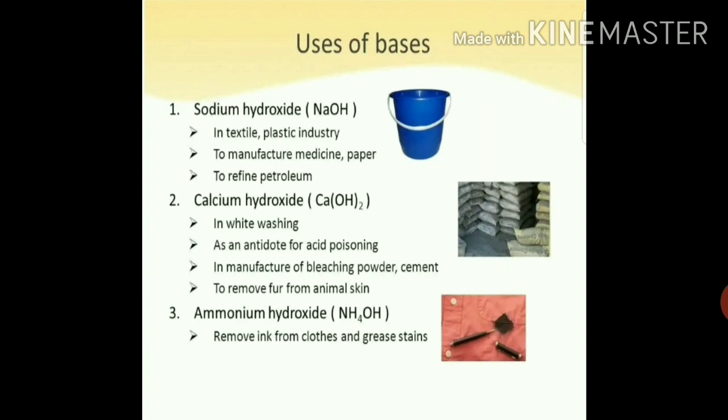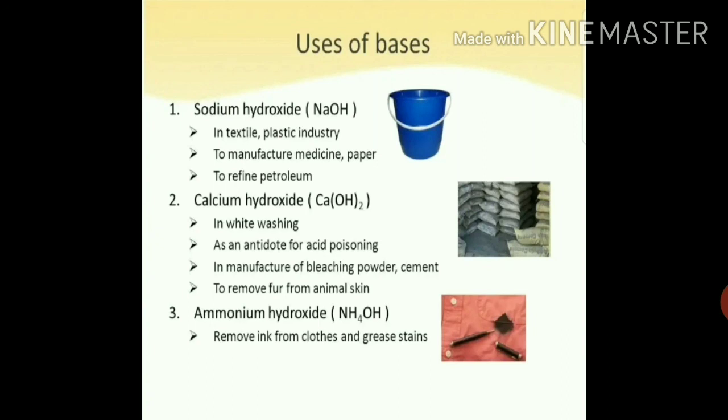Next we have calcium hydroxide. Calcium hydroxide is also known as slaked lime. It is used to neutralize the acidity in soils. It is used in whitewashing. It is used as an antidote for acid poisoning.